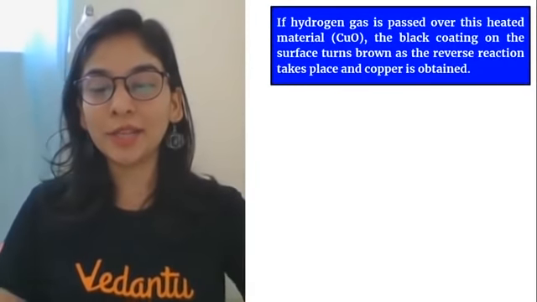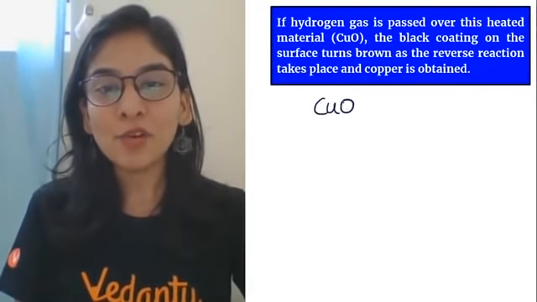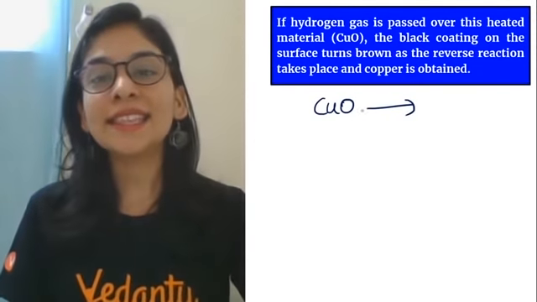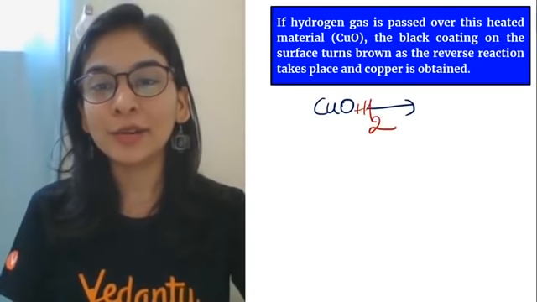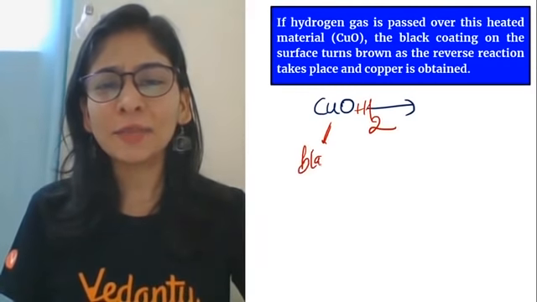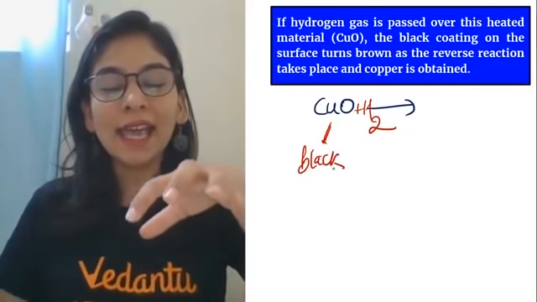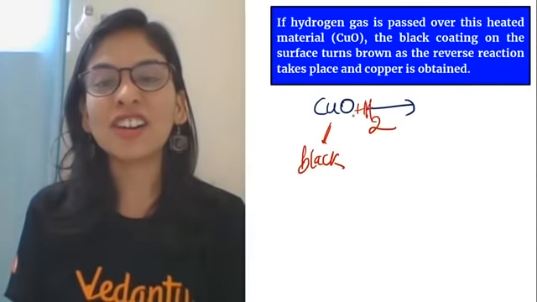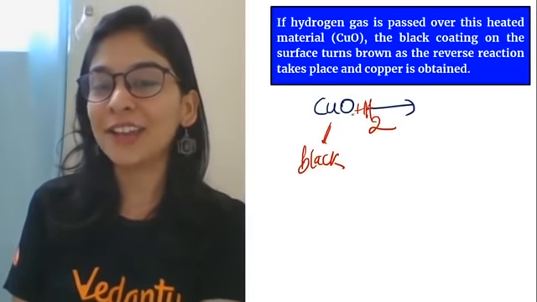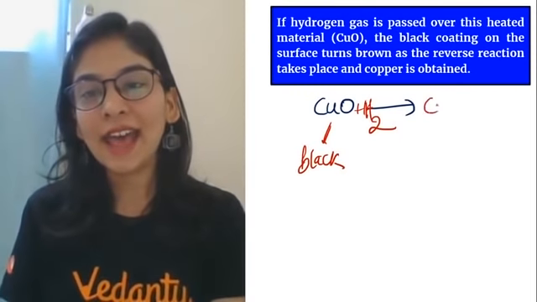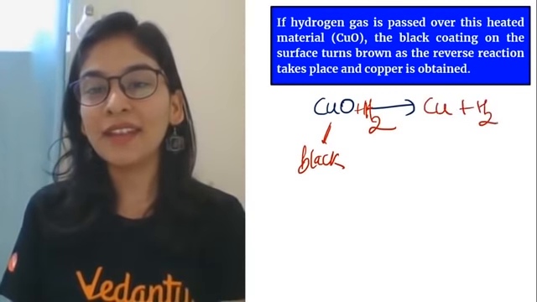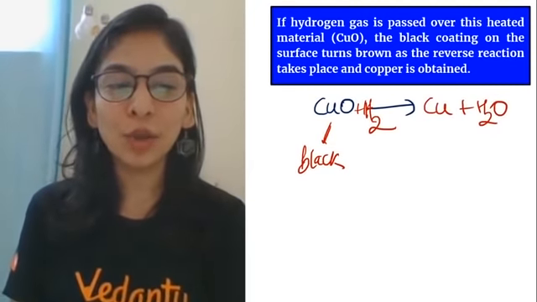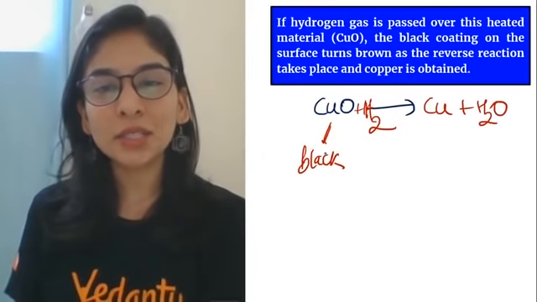Now, children, if you have the same copper oxide and you are doing one thing: in the same copper oxide I have passed hydrogen gas. I have that black color copper oxide and I pass hydrogen gas through it, and hydrogen is like an oxygen lover, it has affection for oxygen, taking oxygen, and my copper oxide is giving copper to you. So what will I say in this reaction, students?